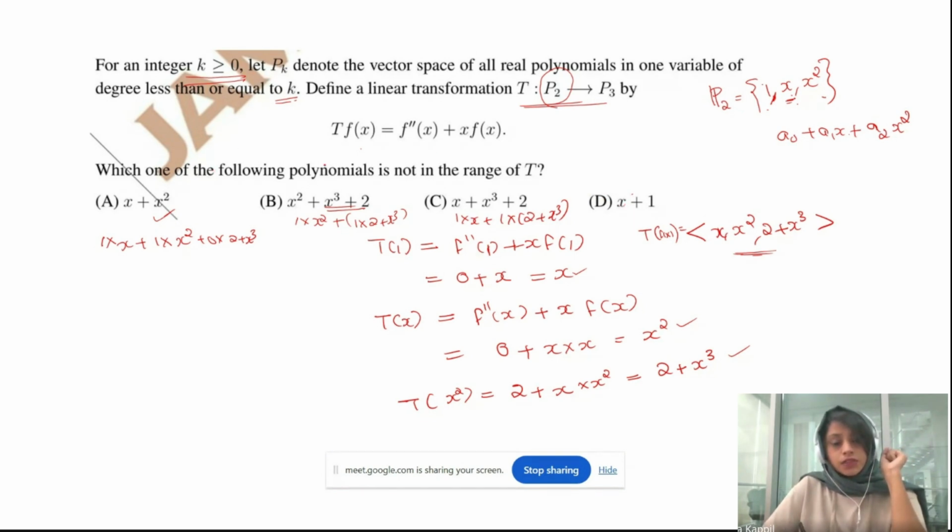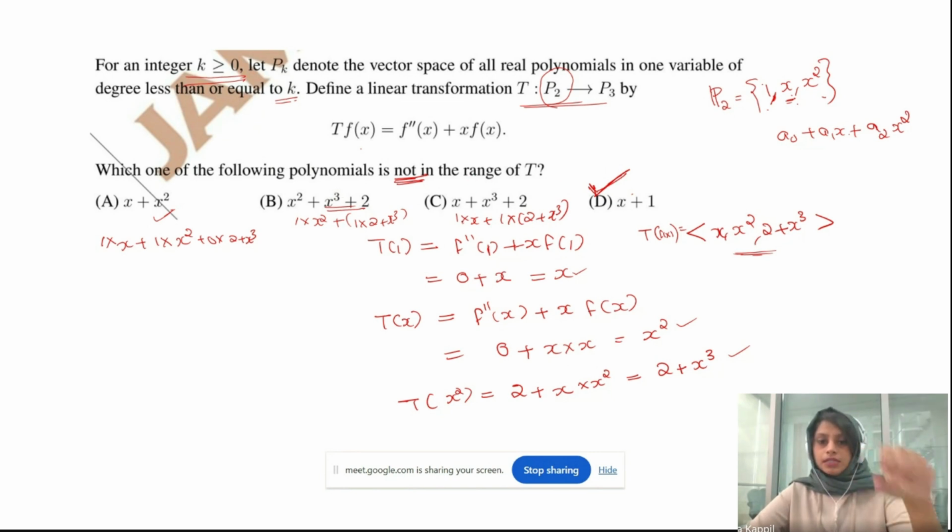So the question is, which of the following polynomials is not in the range of T, which is this option D. This will be the only correct option. All others exist in the range of T. So this is the correct option.